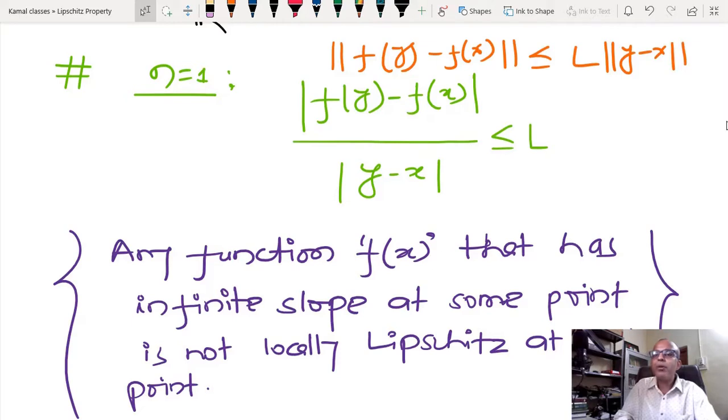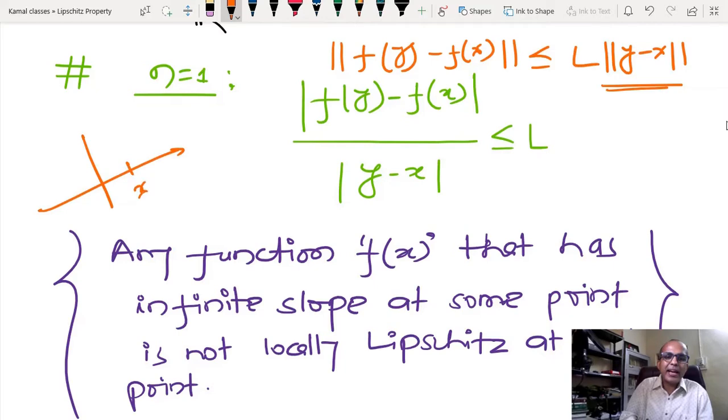So this is the story for higher dimensions. Now suppose we are in one dimension, then this norm is replaced by absolute value, because the notion of absolute value in one dimensional space is extended to higher dimensional space by the norm. I can measure distance in one dimensional space with the help of absolute value. Since this is just a number, I can interpret f(y) minus f(x) over y minus x. Suppose y is tending towards x, then this is nothing but the slope.